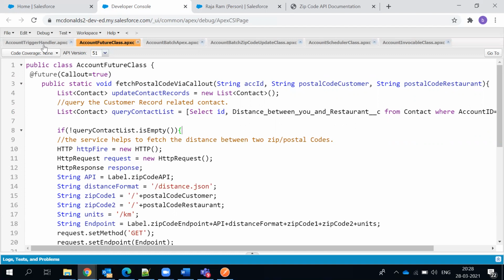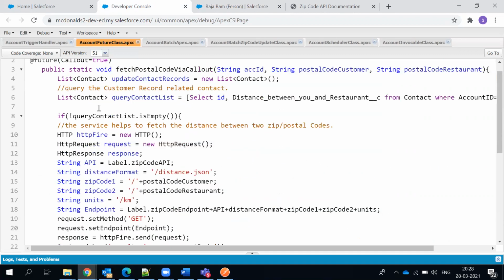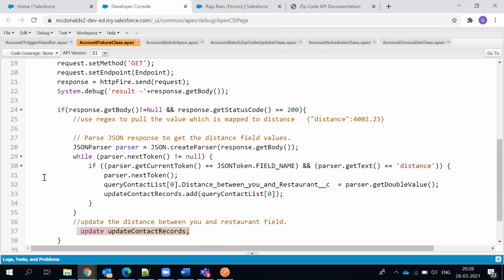So when it's in read mode and I'm trying to update the same object, ideally, when you're updating the same object, which particular logic will run? The before update logic will run, true, right? So while doing the before update logic, somewhere you're trying to update the records. You did a before update, you did all the calculations and everything, and you're trying to do a DML activity. How can a before trigger have a DML update? It is a DML statement, right? I said that before trigger itself cannot have DML statements.